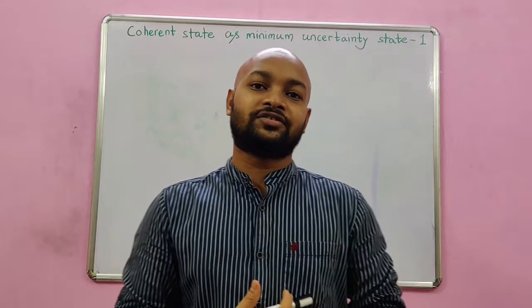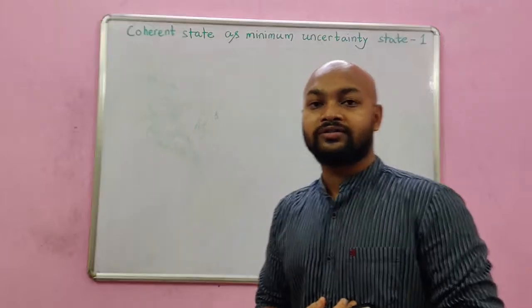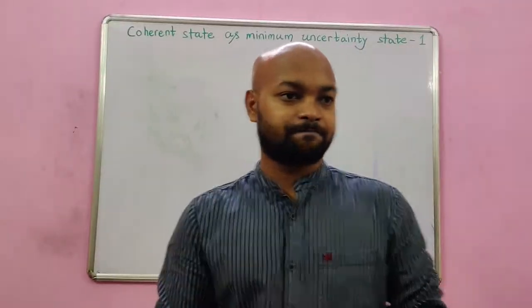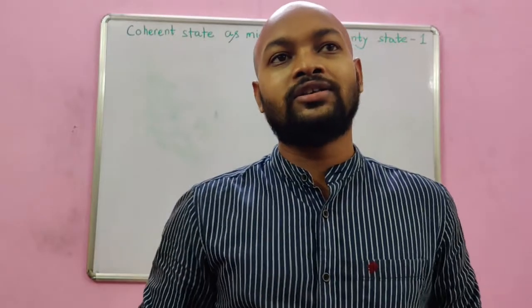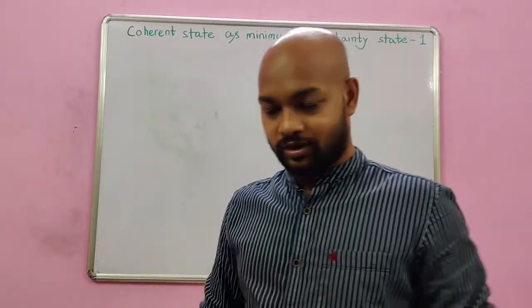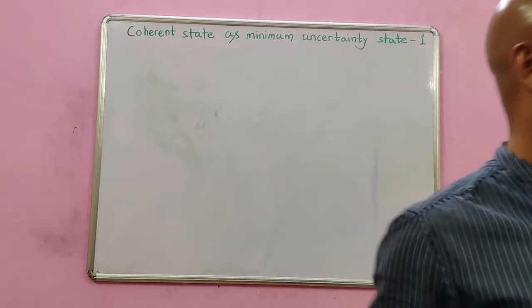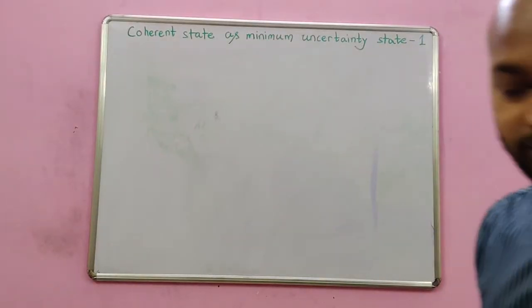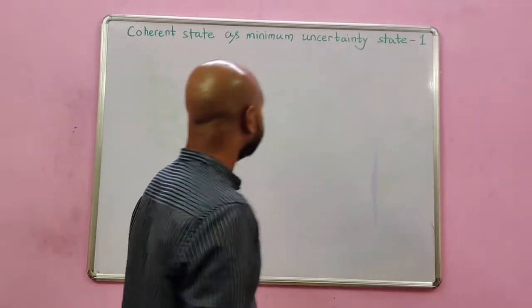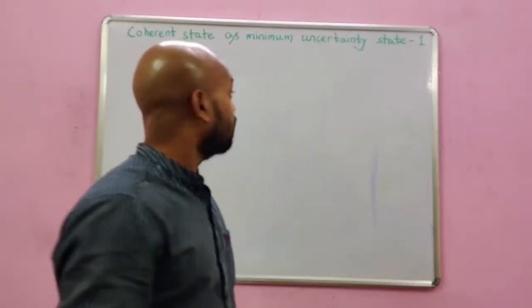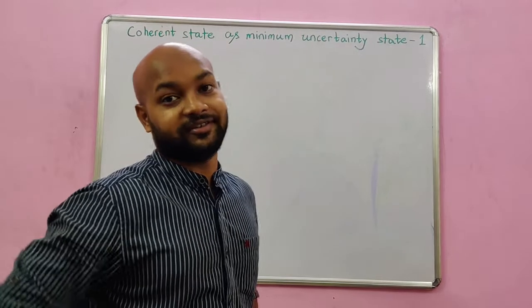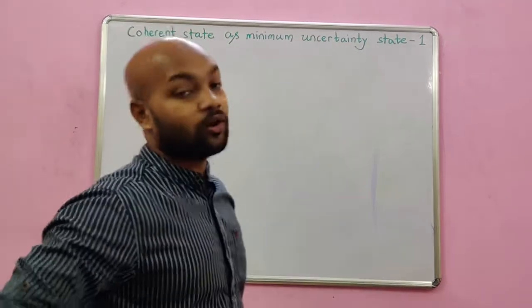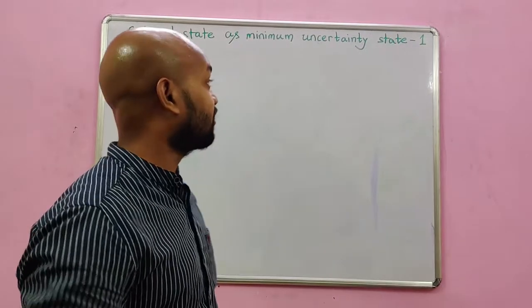Let's start a discussion on coherent state as a minimum uncertainty state. We have already seen the form of coherent state, how it looks, how it is a superposition of the photon number states. Now let's try to see how it acts as a minimum uncertainty state.